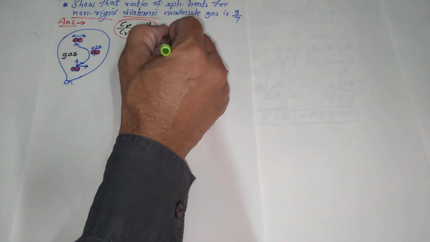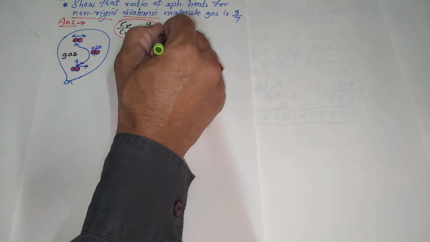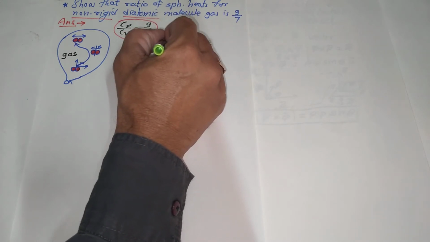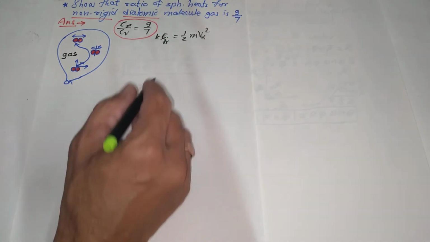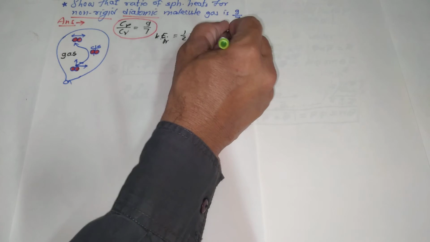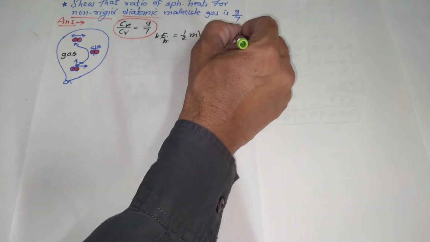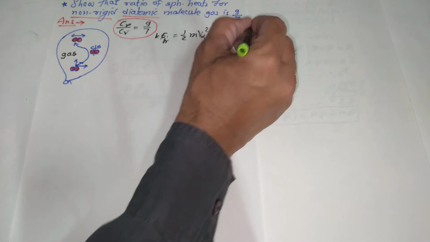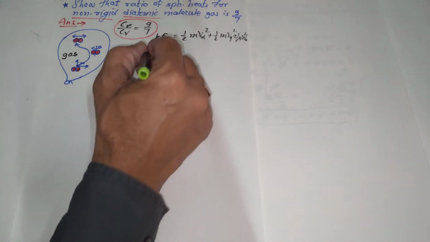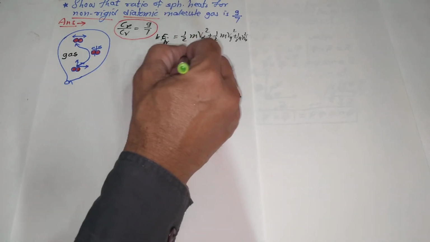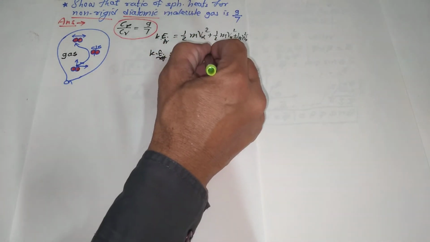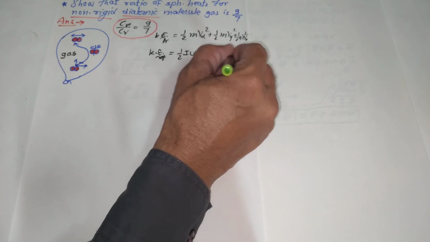Let me write that: KE translational equal to half m vx square plus half m vy square plus half m vz square. So these are the three kinetic energies along the x, y, z axes, and at the same time it has rotational kinetic energy equal to half I omega 1 square plus half I omega 2 square.